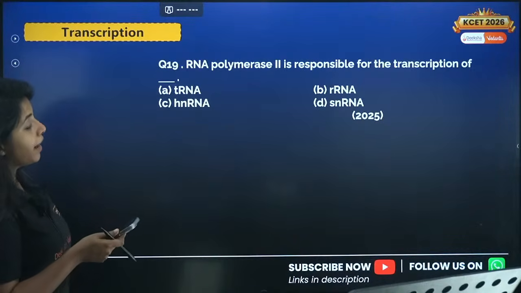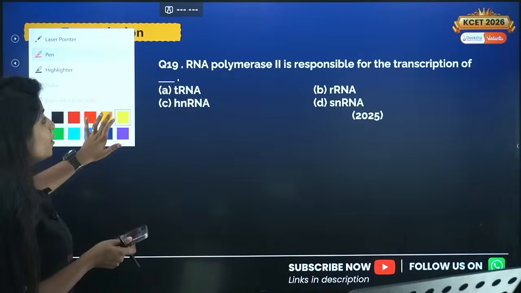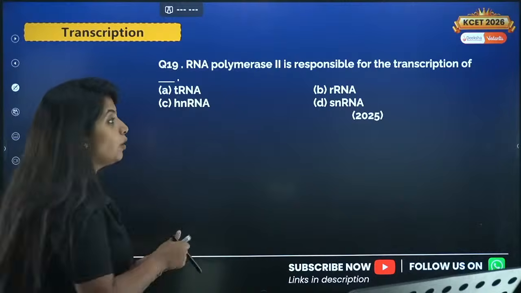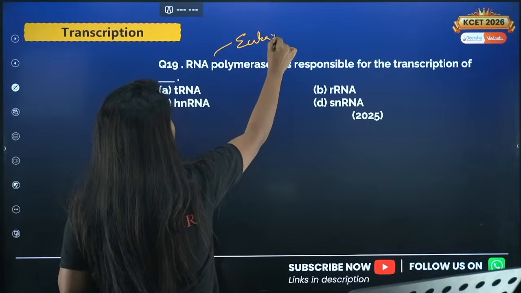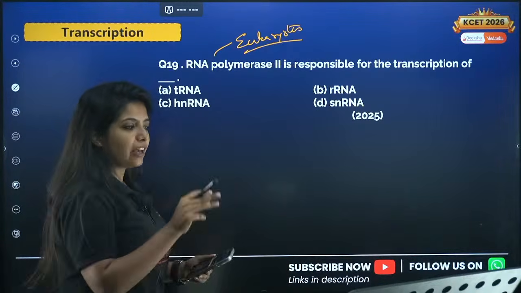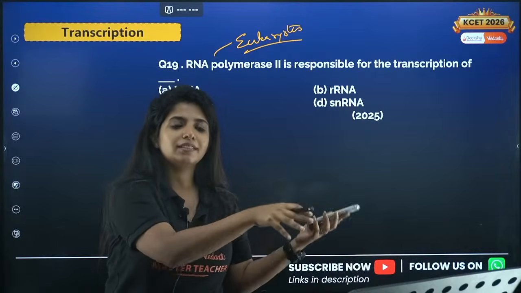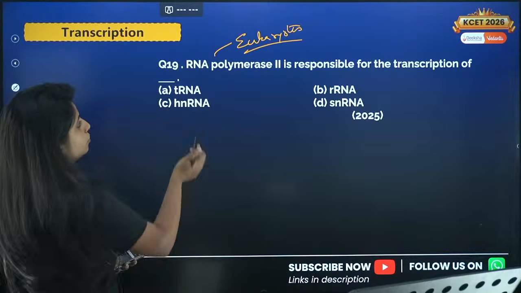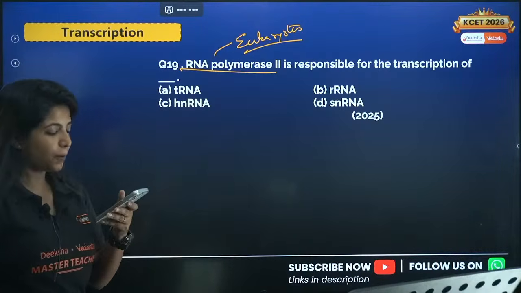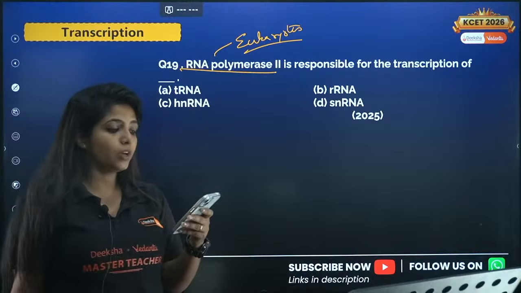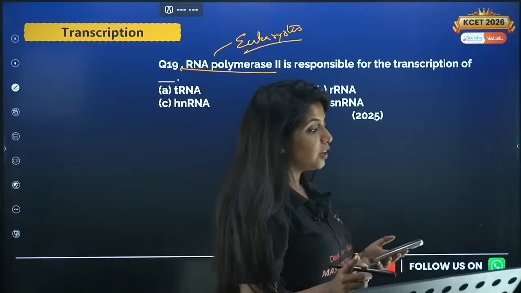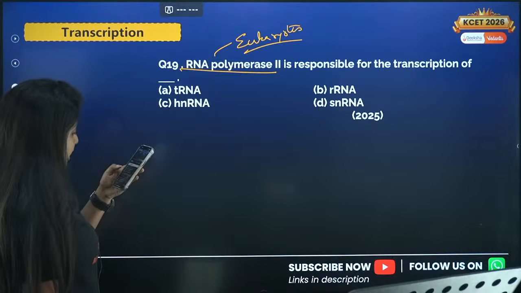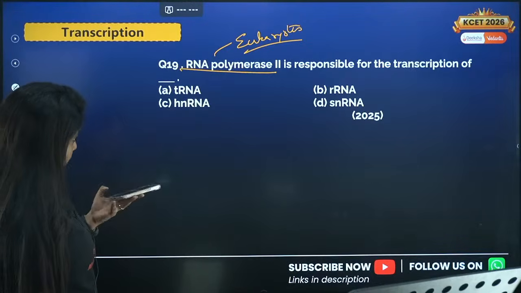Okay, next question. RNA polymerase 2 is responsible for transcription of. Now you see, whenever you have RNA polymerase 1, 2, 3, you're talking about eukaryotes. Eukaryotes are more complex organisms. For transcribing this type of mRNA, I will have this. For transcribing this type of RNA, I will have something else. So what is the answer for this question? RNA polymerase 2 is responsible for the transcription of. You can be asked this question in the form of theory in your PU2 examination. What are the different types of RNA polymerases? So Bhagyashree says the 19th answer is A. Okay.